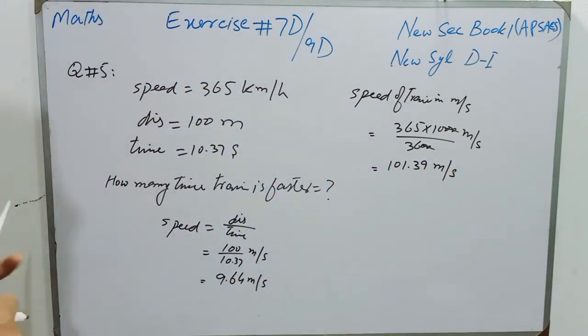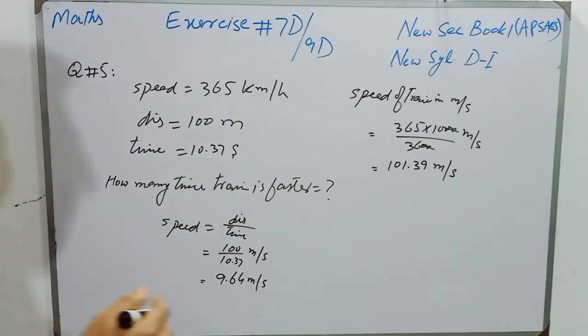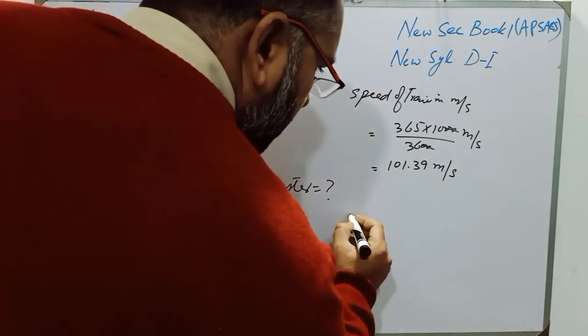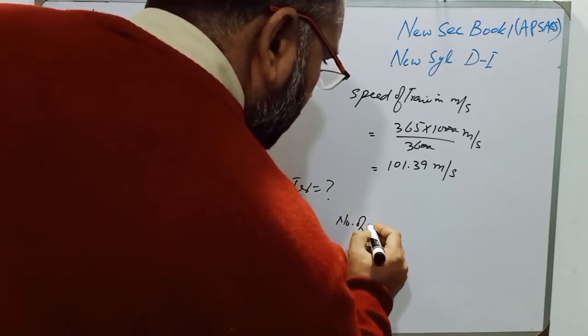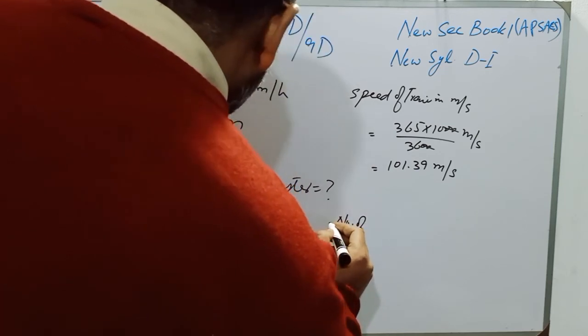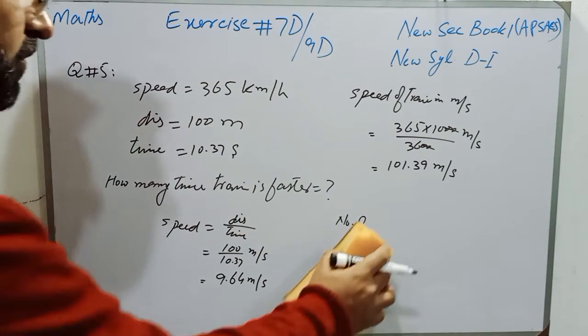Now students, we have to find how many times the train is faster.